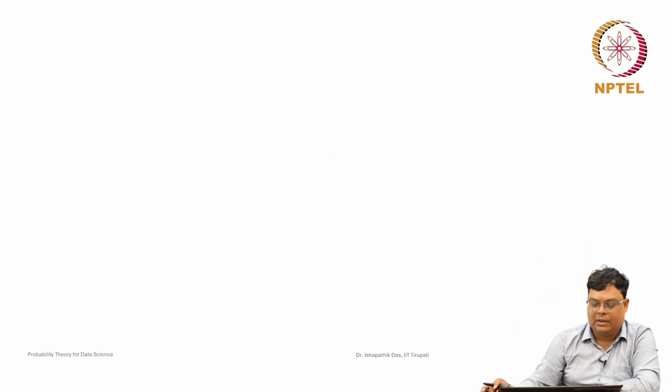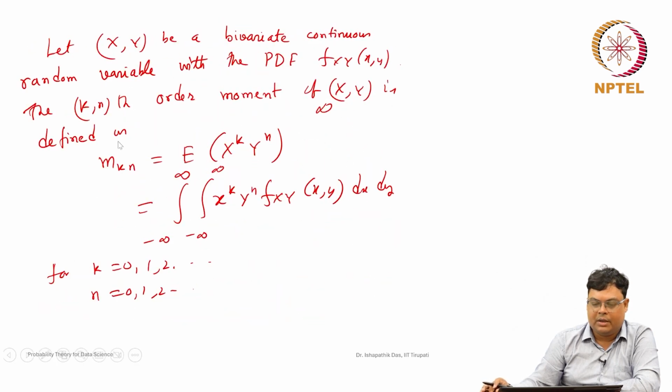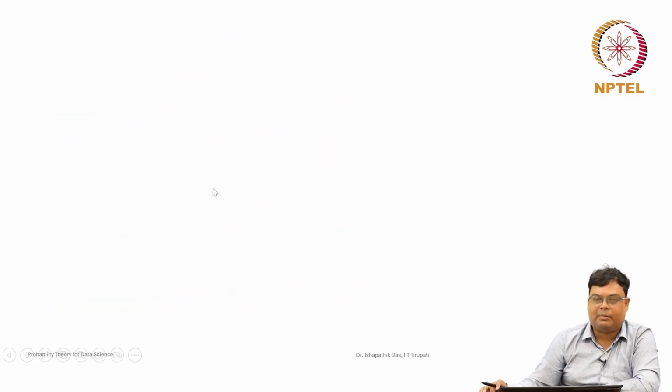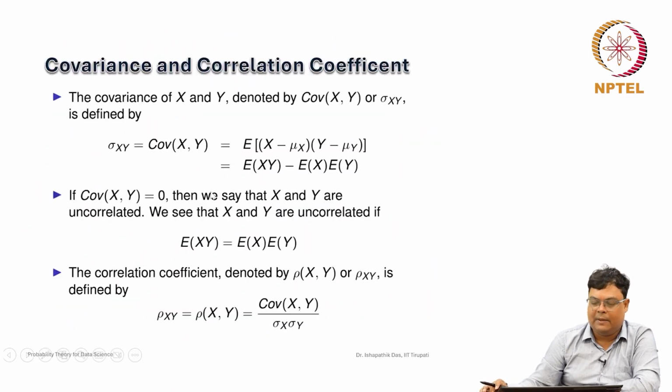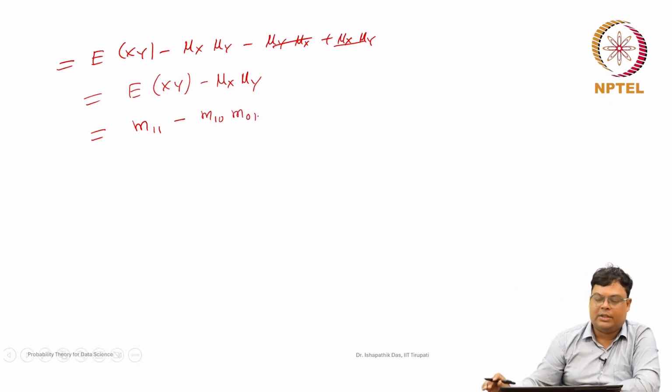From the definition, m k n is defined by the expected value of x to the power k into y to the power n. So, if you put k equal to 1 and n equal to 1, this is nothing but the expected value of x y. So, finally, m 1 1 minus mu x, which is nothing but m 1 0, and mu y, which is nothing but m 0 1. So, this is the covariance between x and y.